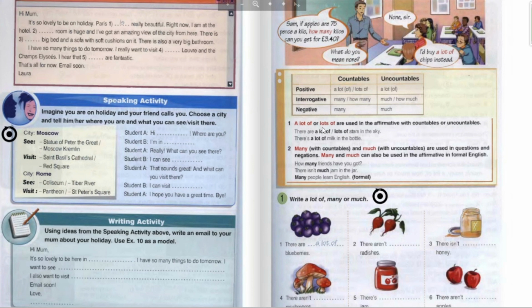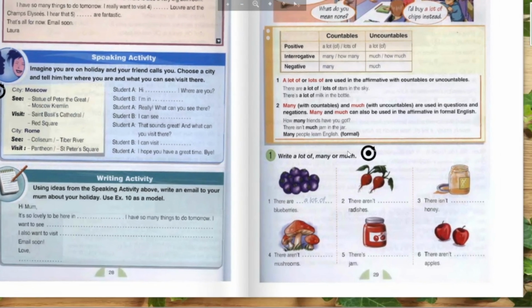So, a lot of or lots of are used in the affirmative with countables or uncountables. For example, there are a lot of stars in the sky. There is a lot of milk in the bottle.